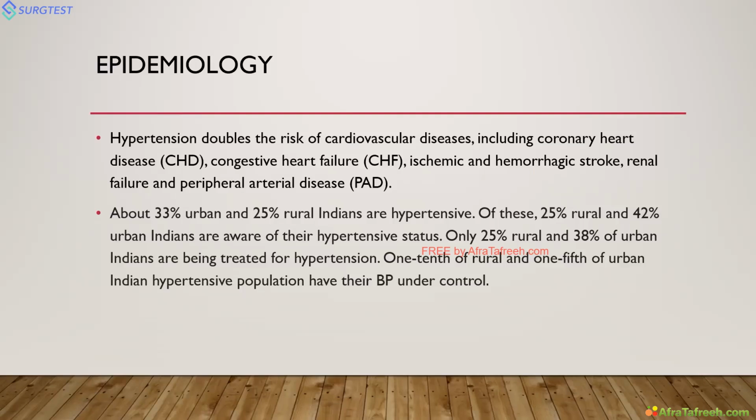According to the Indian statistics, 33% of the urban population and 1/4 of the rural population are hypertensive. Of this, only 25% of rural and 42% of urban Indians are aware of their hypertensive status. Even those who are aware are not being correctly treated for hypertension. So such is the pathologic situation of hypertension in India.